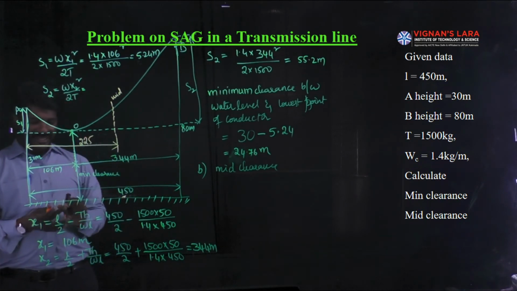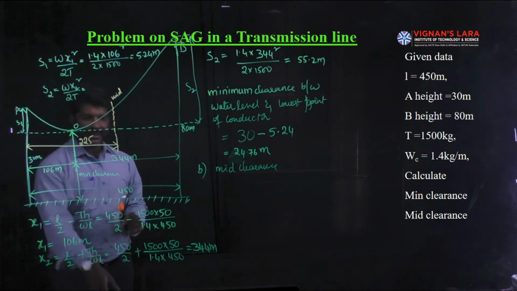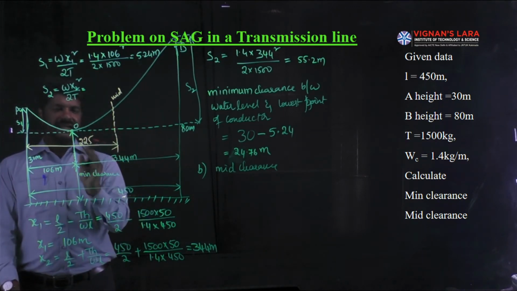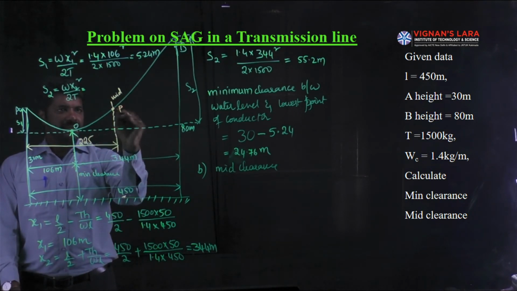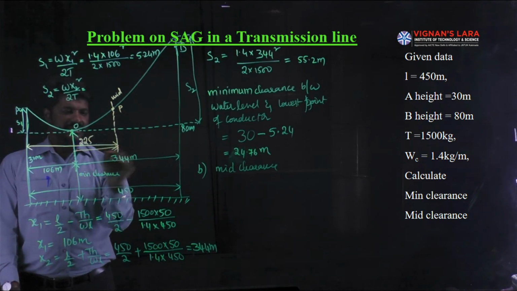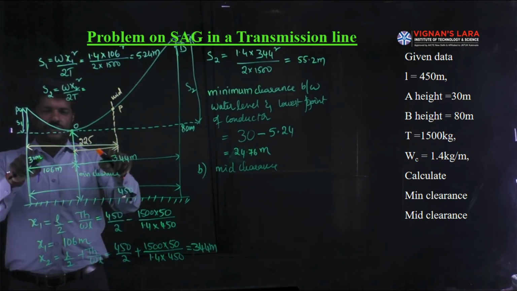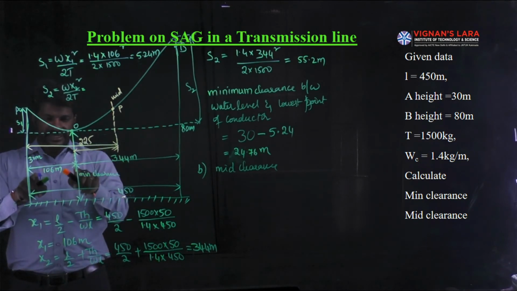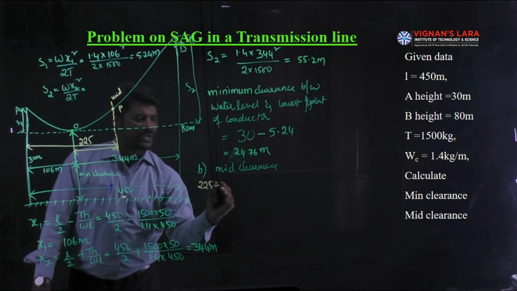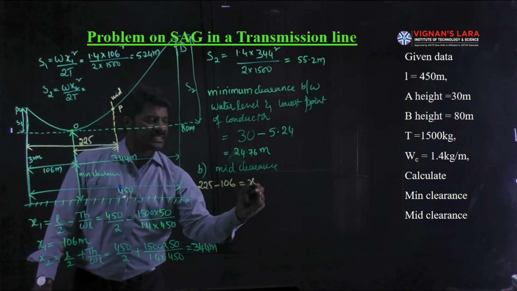But the calculation of the sag is always done with respect to O as the starting point. I want this point P, which is identified as the mid level. At what distance has it been identified? Yes, this is 225 meters, out of which this is 106. Then 225 minus 106 gives me XP.